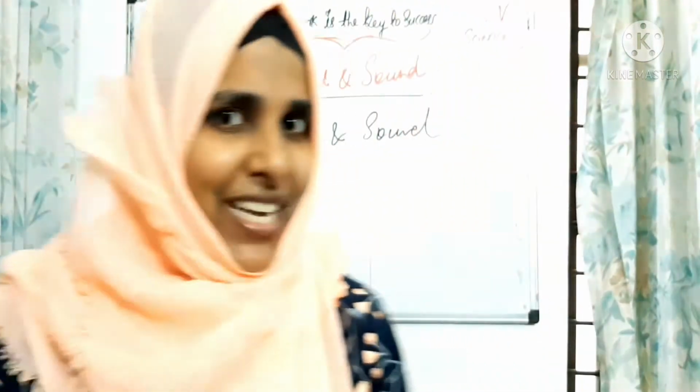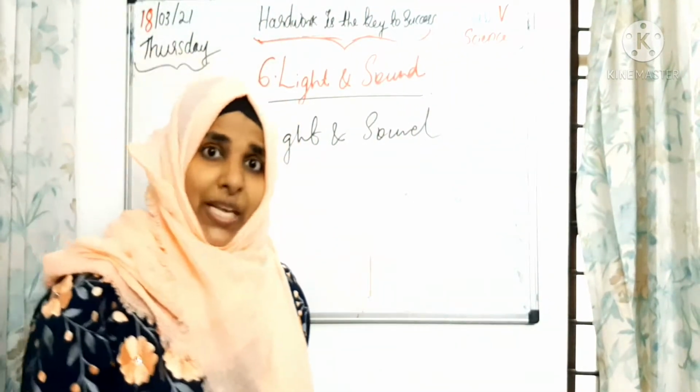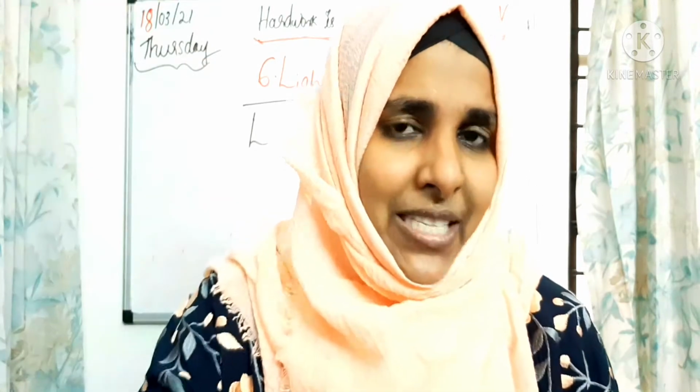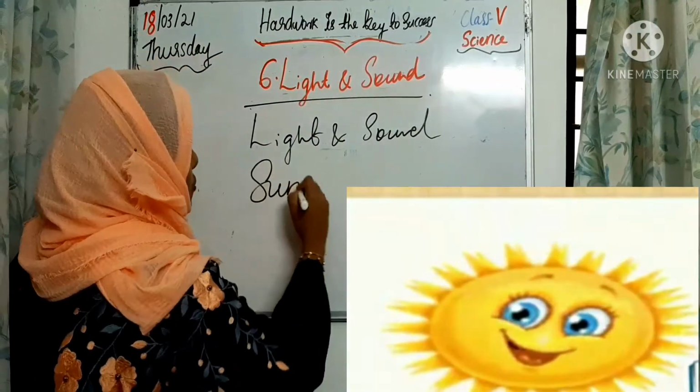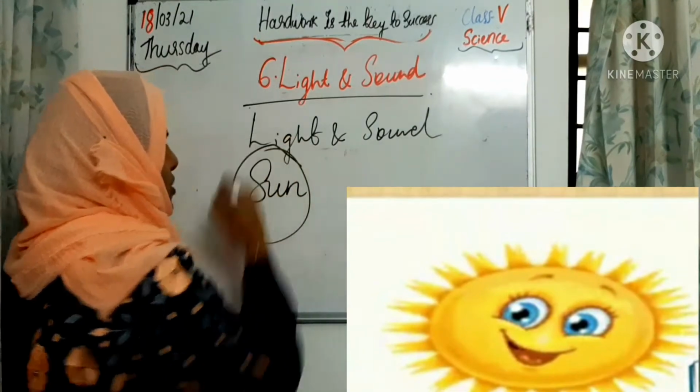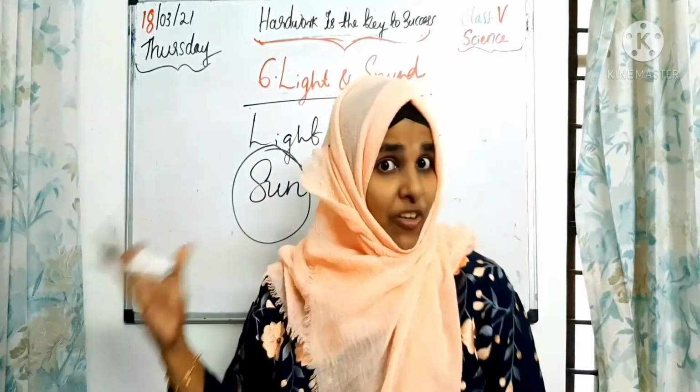Then there are some objects that are emitting their own light. We can say the example like the sun. It's a natural resource and it emits light from itself. So we have to say that the sun is the main source of light. And light is the only form of energy that we can see.